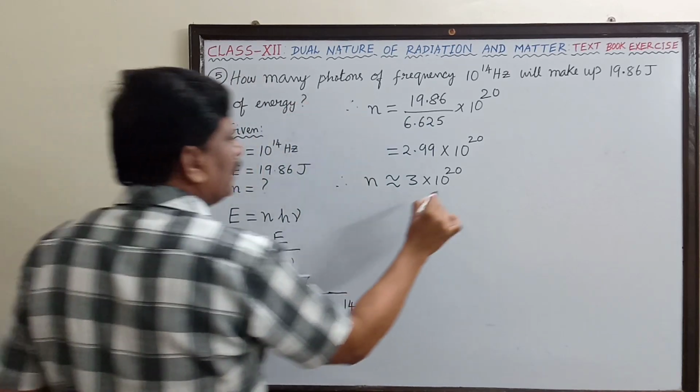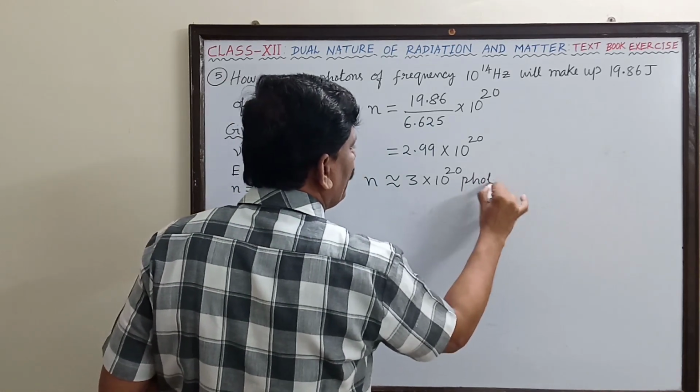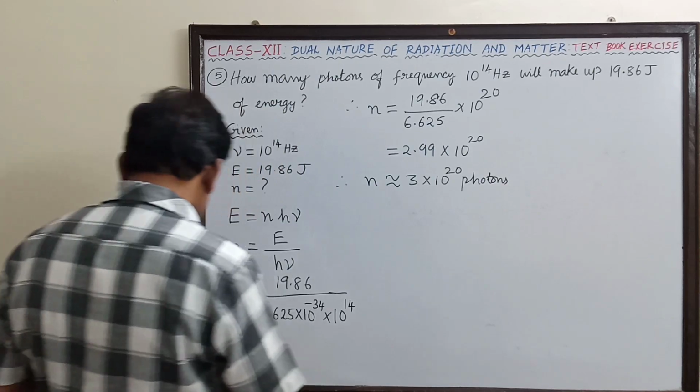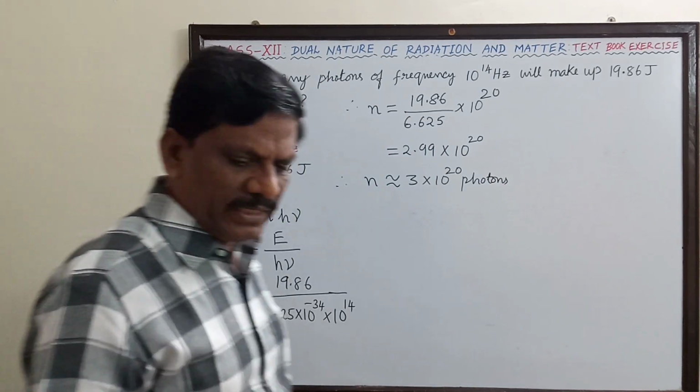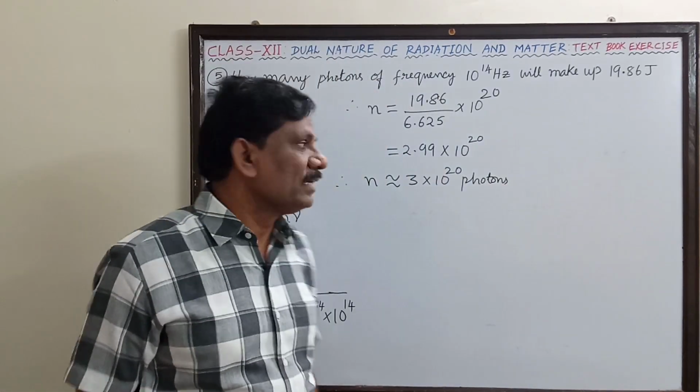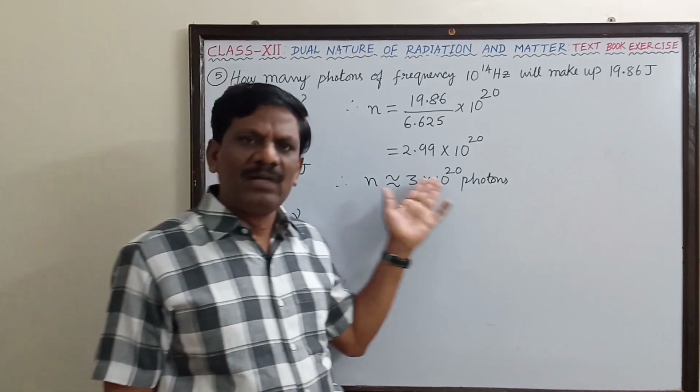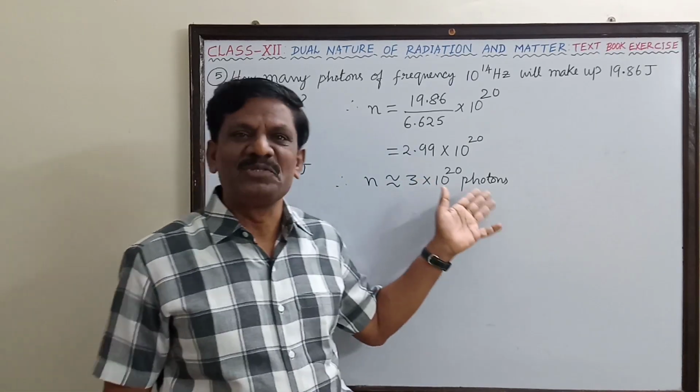So how many photons are asked, is it not? So the number of photons is equal to what? n is equal to 3 into 10 power 20 photons. It's a very simple numerical problem. I hope you must have understood that fine.